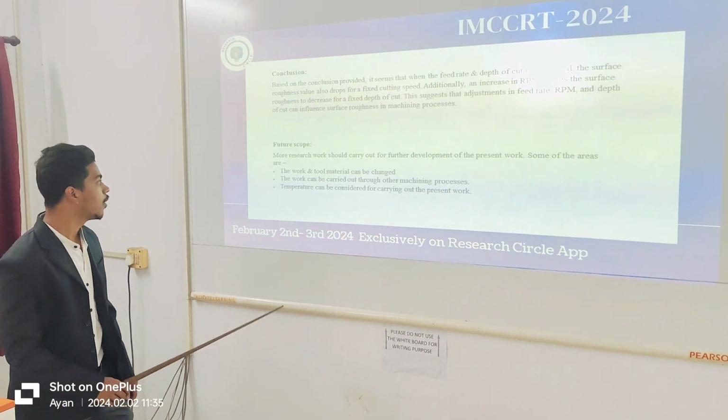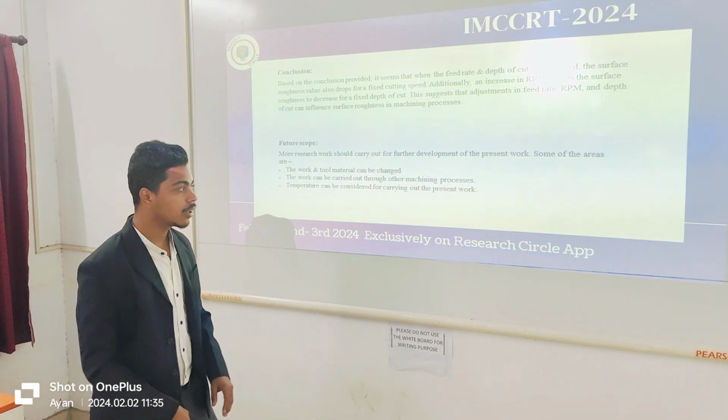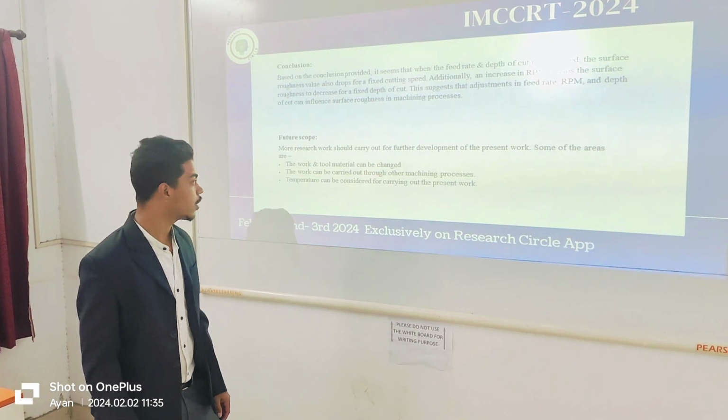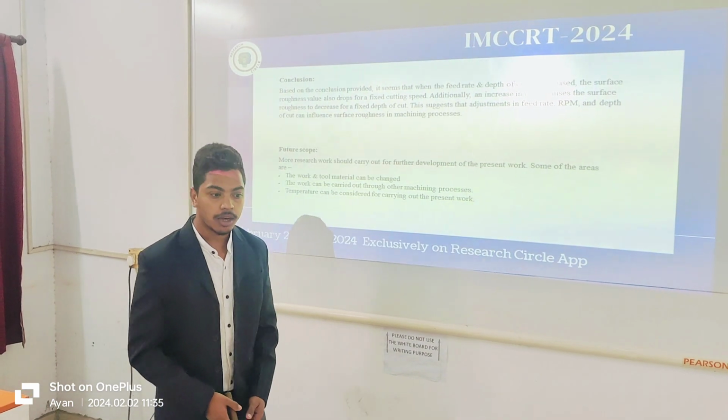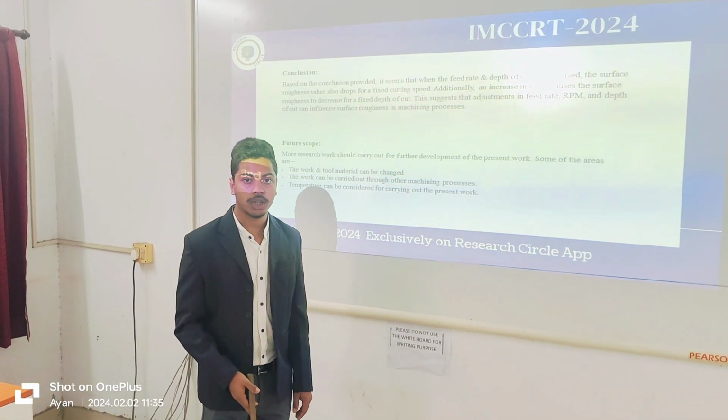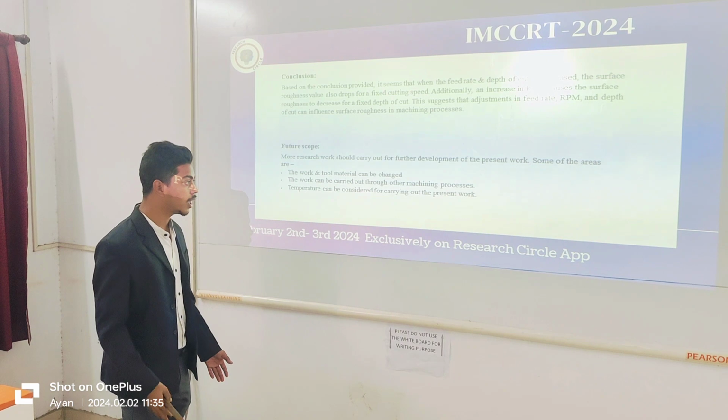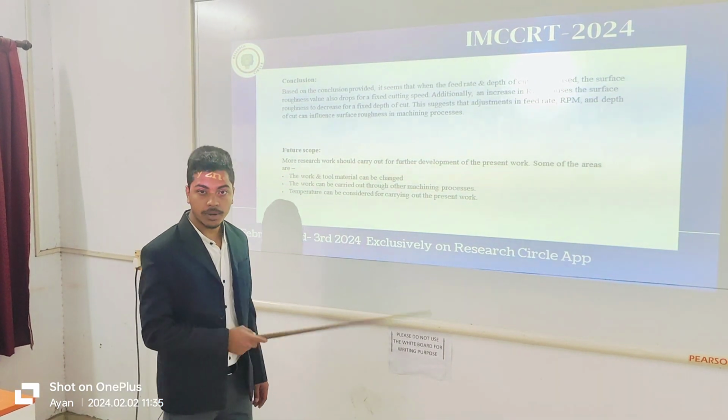And we are now going to the future scope. In the future, we can change many types of material. We can use other types of machine. Now we are working on mild steel; in the future, anyone can change the material, like aluminum or brass, and change the machining process, temperature included.